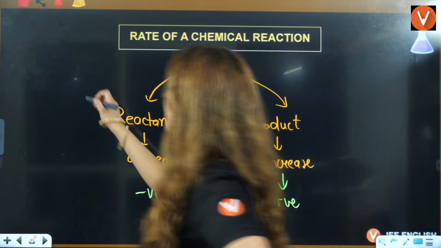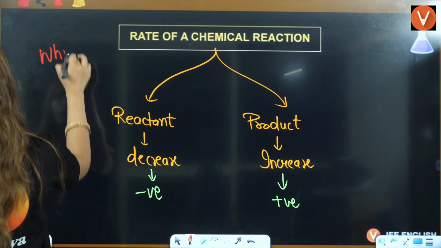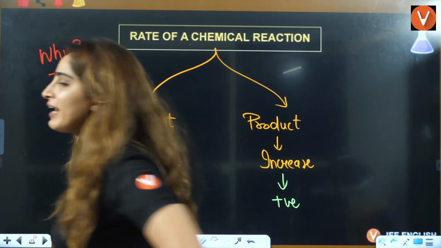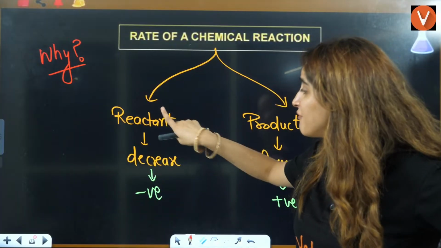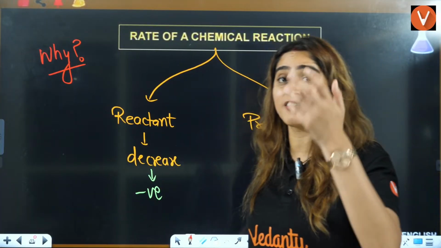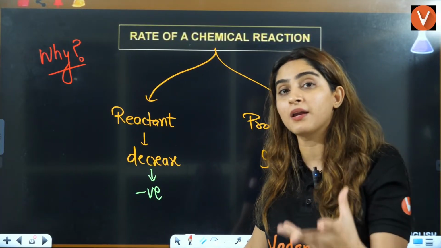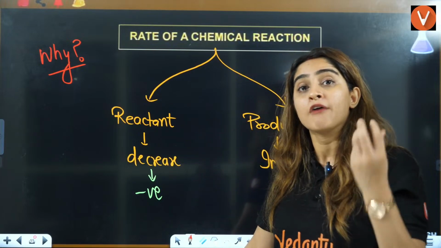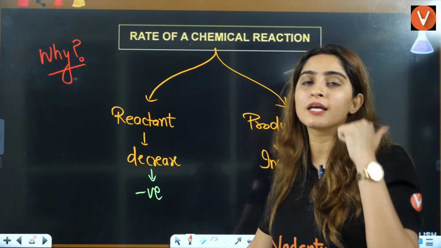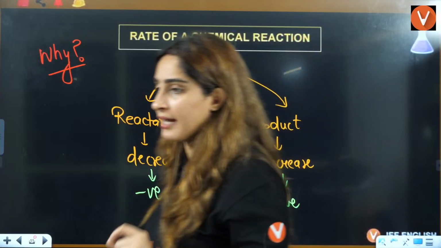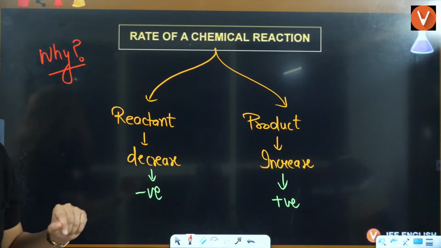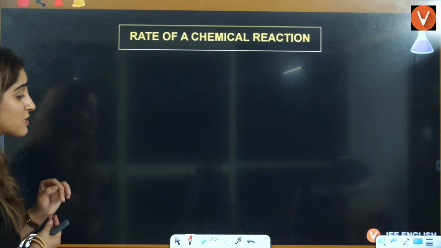Now the question is, ma'am, why? Why, when the reactant is decreasing, it is disappearing, you are saying it's negative. When the product is appearing, you are saying it's positive. What is the reason behind that? Let's find that out.